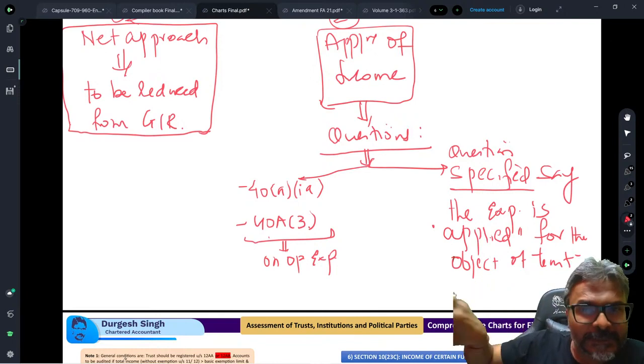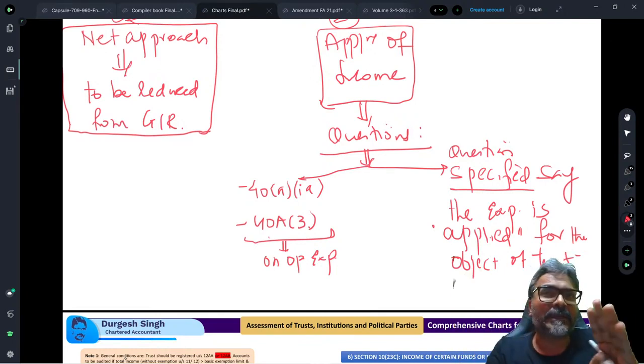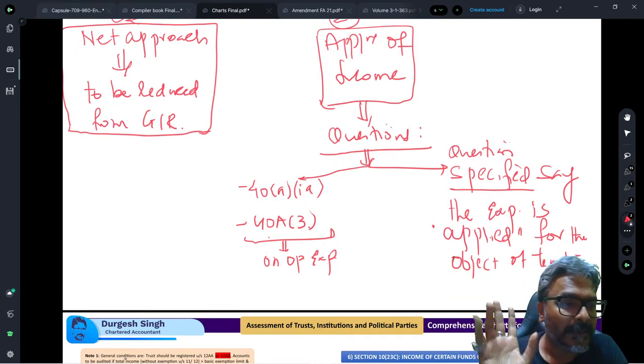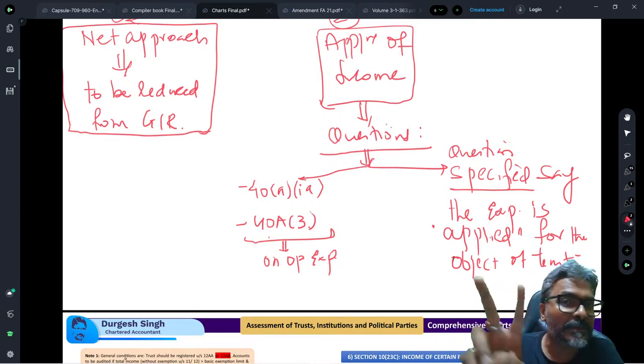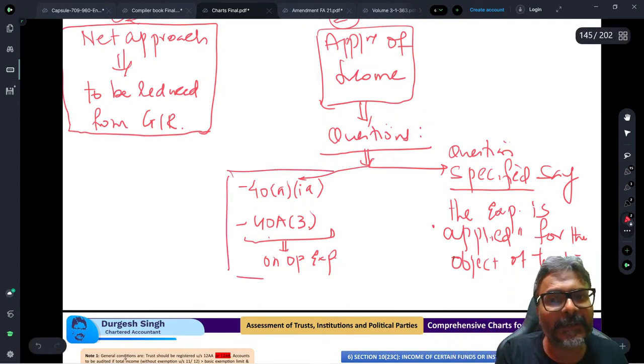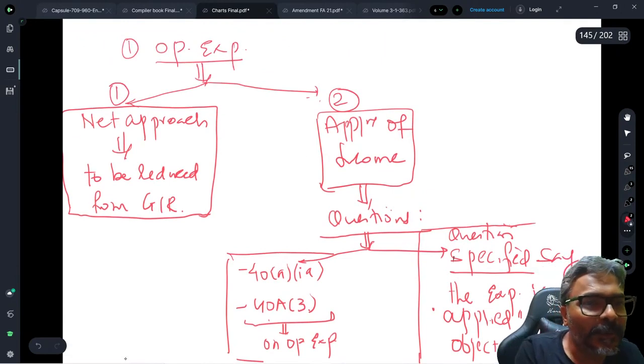And in the question which says specifically that the operational expenditure is applied for the trust object, in that question also you will take this as an application of income. But where the question does not speak about the operational expenditure, nor does it tell that the operational expenditure is applied for the trust object, in those questions you will take the net approach.